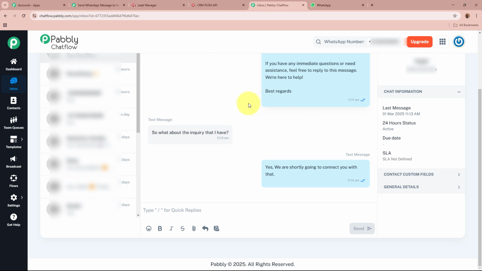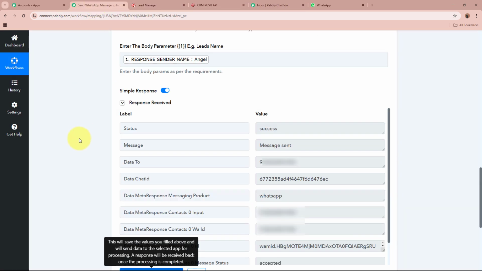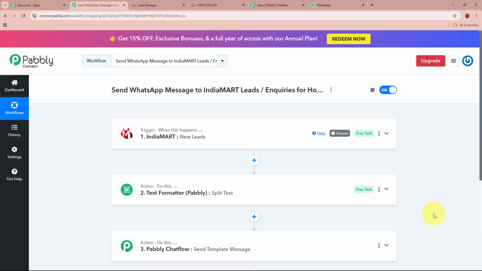And as the message is forwarded, this means that we have successfully created an automation between IndiaMART and Pabbly Chatflow with the help of Pabbly Connect. So now to sum up what we have done, I am an owner of a home appliances repair service business, and using IndiaMART I receive a lot of leads and I communicate with my leads using WhatsApp messages.